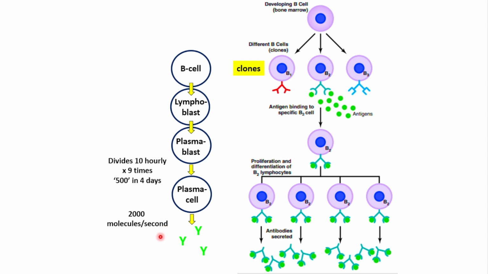Okay, so that's how the B lymphocytes are going to multiply into a lot more B lymphocytes, and each of these B lymphocytes will further mature into a plasma cell, and that plasma cell will just keep on producing a lot more antibodies, like 2,000 molecules of antibodies per second.